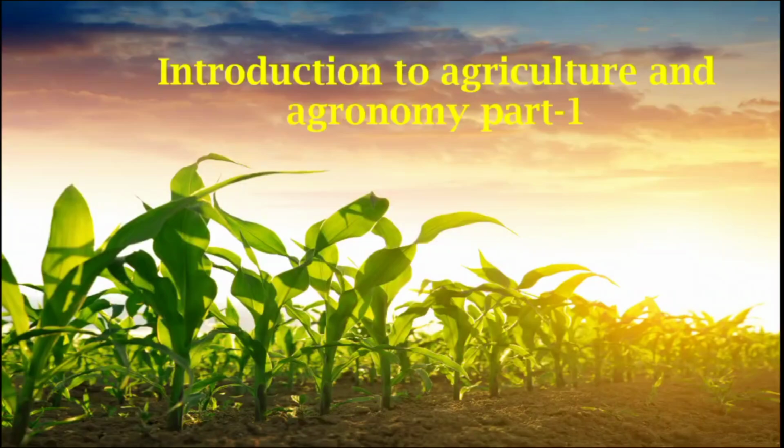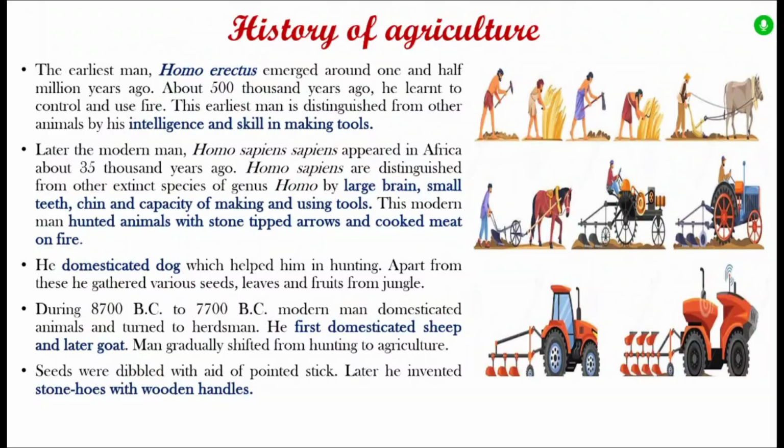Moving to the other concept, history of agriculture. The earliest man, Homo erectus, emerged around 1.5 million years ago. About 500,000 years ago, he learned to control and use fire. The earliest man is distinguished from other animals by his intelligent skill in making tools. Later, the modern man, Homo sapiens, appeared in Africa about 35,000 years ago.